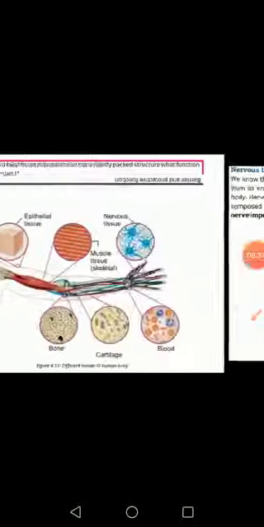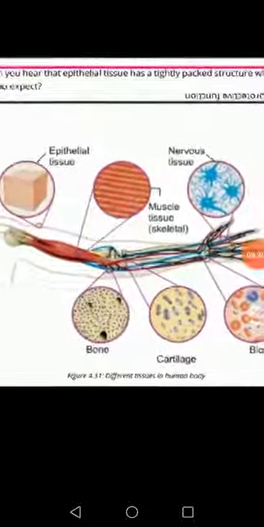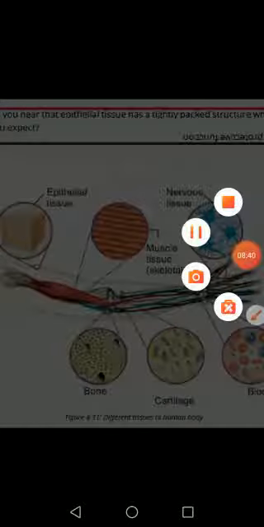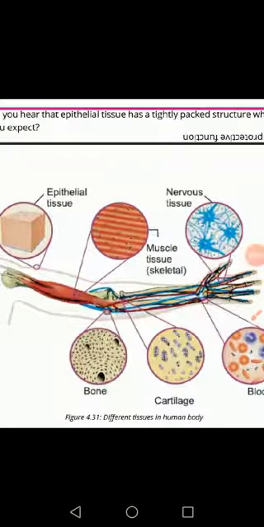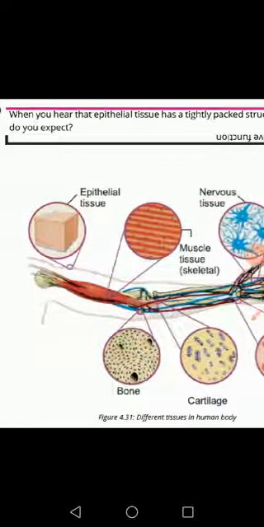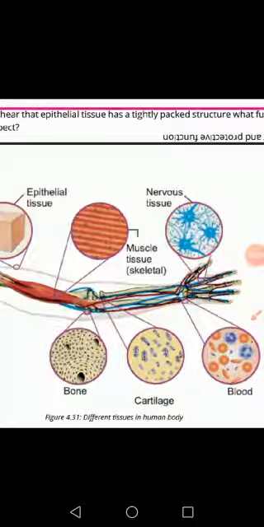These are the diagrams of these types of tissues. This is epithelial tissue, this one is muscle tissue, and this is nervous tissue. These are different examples of connective tissues: bone, cartilage, and blood.